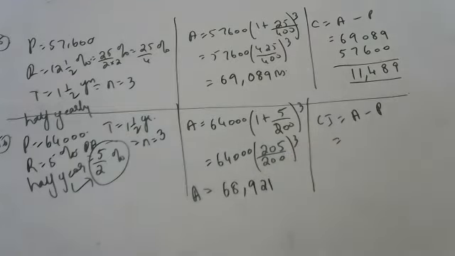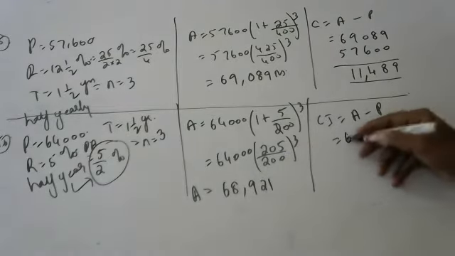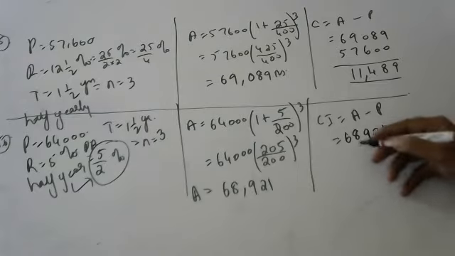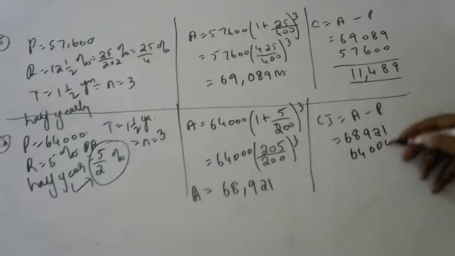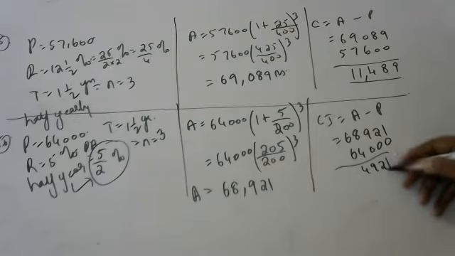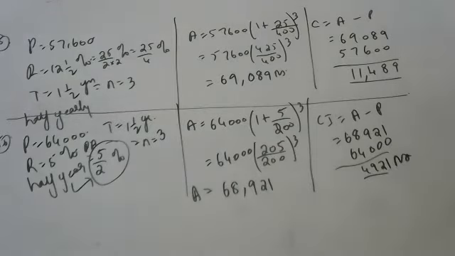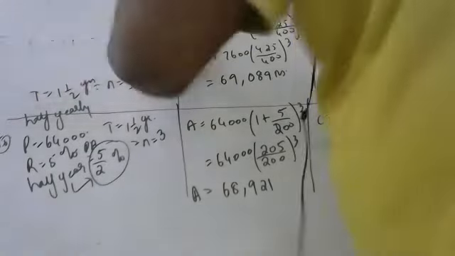Thank you. Hansika, tell. 68,921 minus 64,000 is 4,921. Thank you. Okay, so next sum.